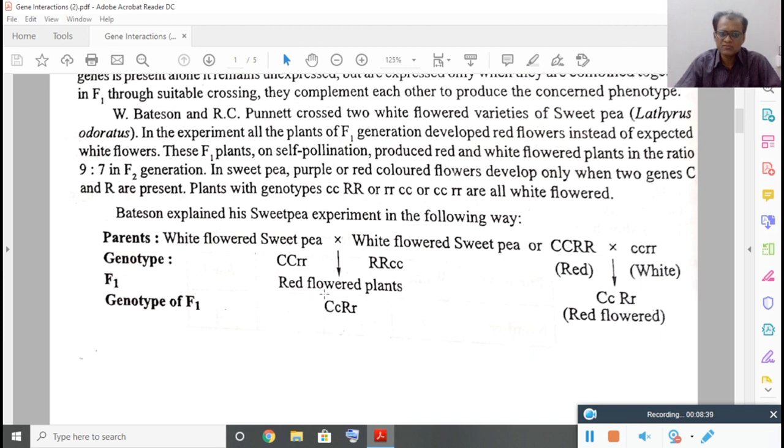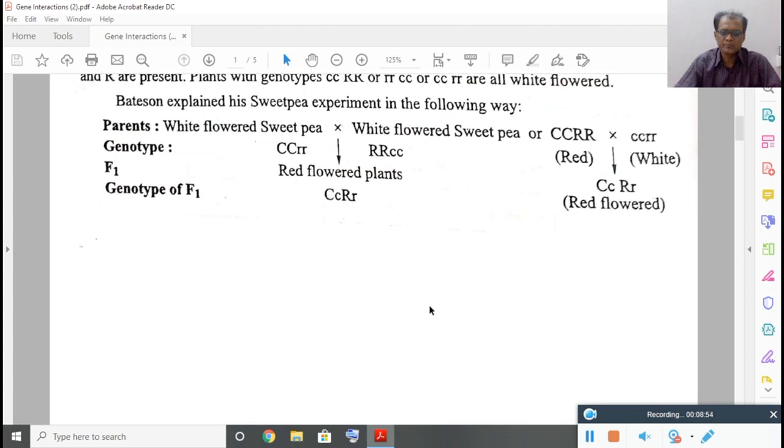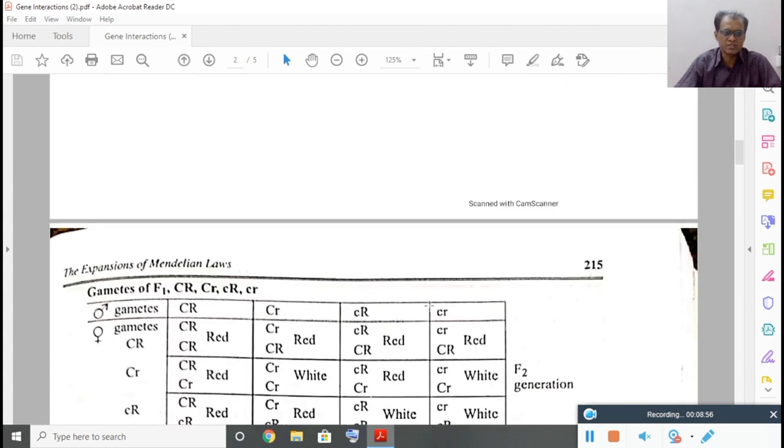If any one of these factors is absent, as shown here, then they cannot show the character. So that is the meaning of complementary factors. Let us see how that 9:7 ratio is obtained. When this F1 hybrid is selfed, as you know, 4 types of gametes are produced.